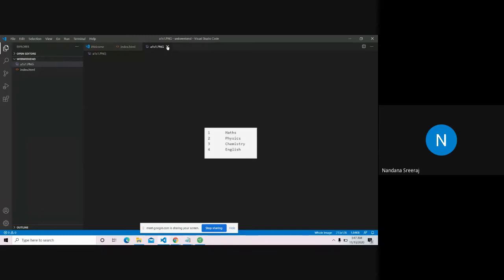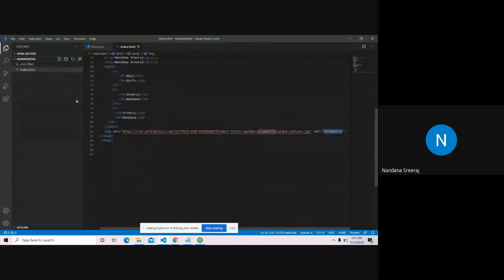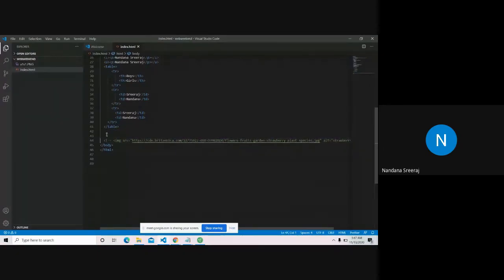Inside the web beacons, I'm having this picture a1s1.png. And I want this picture, not a picture from the internet. I want this picture, and I'm commenting this out, okay? Because it's very big. It makes my website look very big. So the next image: I want this a1s1.png in my website, some random picture from my local system. So for that, inside the SRC, I'll be giving a1s1.png.